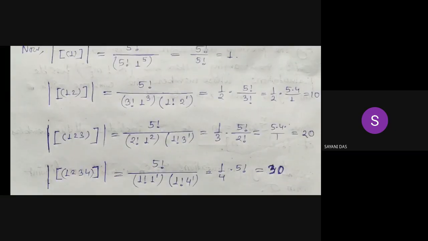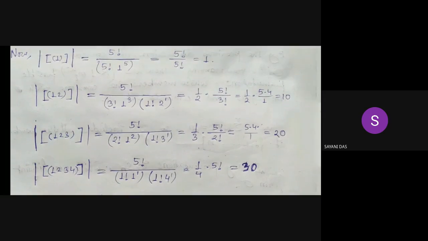Now for the second, the cardinality of the conjugacy class represented by a 2-cycle. A 2-cycle actually consists of one 2-cycle and three 1-cycles. So for the three 1-cycles, we put 3 factorial into 1 to the power 3, and for the one 2-cycle, 1 factorial into 2 to the power 1. And so that's why it becomes 5 factorial by 2 factorial into 1 by 2, and that becomes 10.